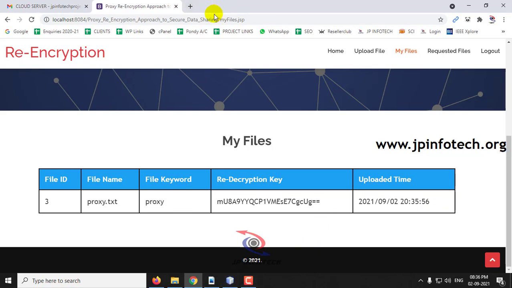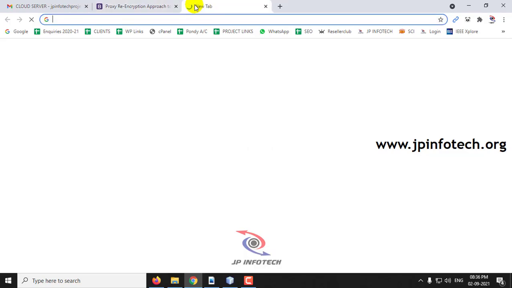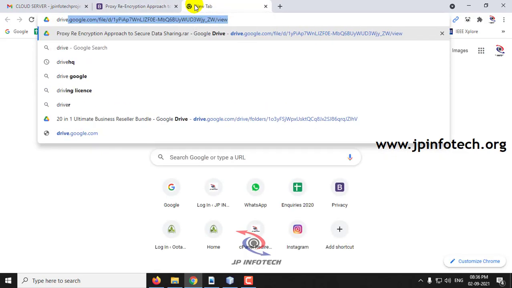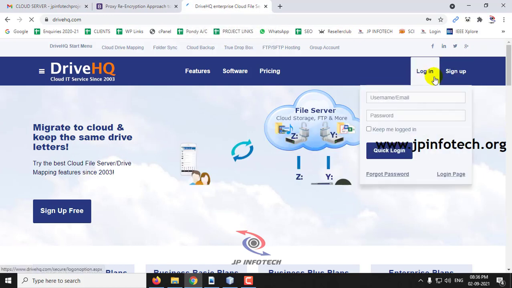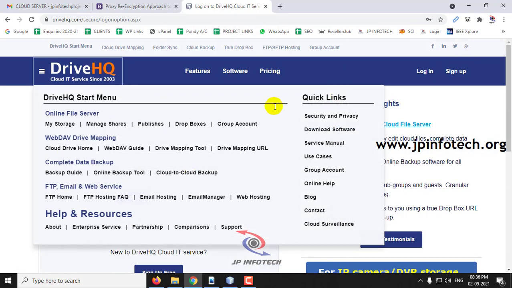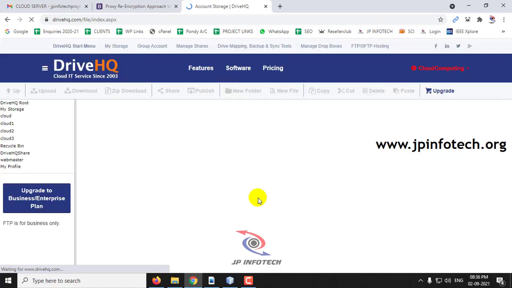And as this project is being represented by the cloud, you should upload the files in the cloud also. So for that purpose we have used Drive HQ. So just type Drive HQ, so you'll be going to a cloud service provider. So here we have used the Drive HQ service to store our data. So let me log into the Drive HQ and show you the file that is uploaded into the cloud.